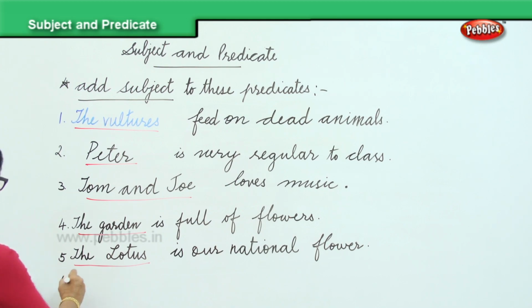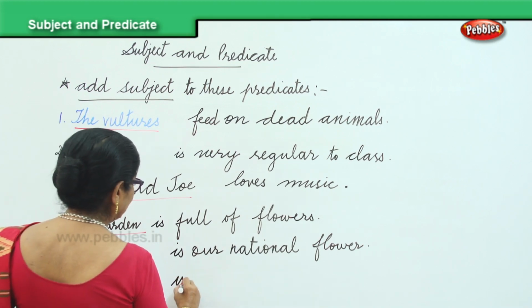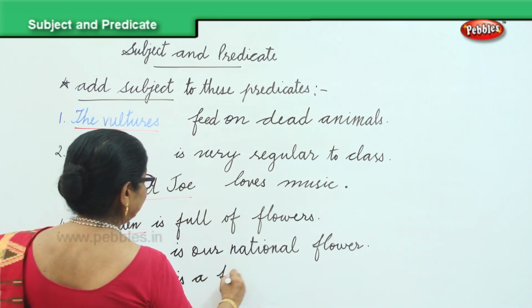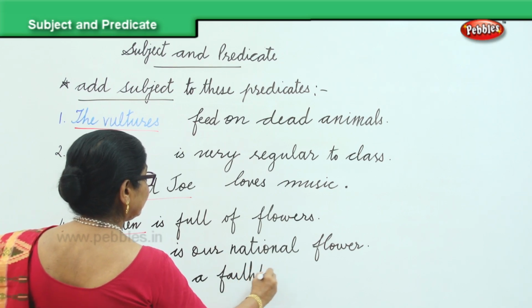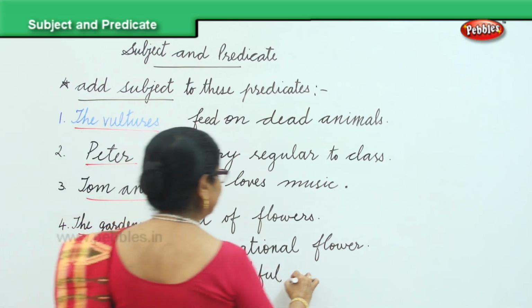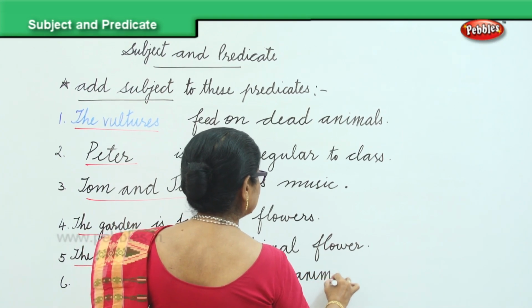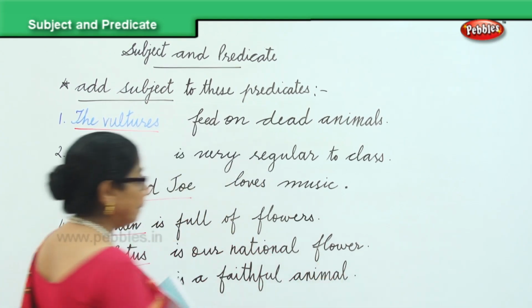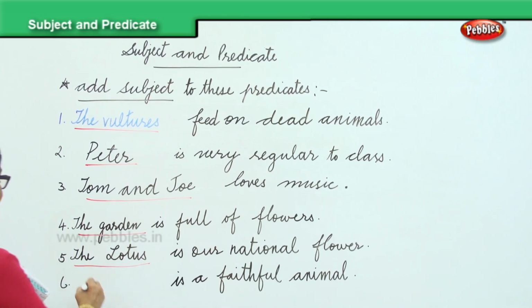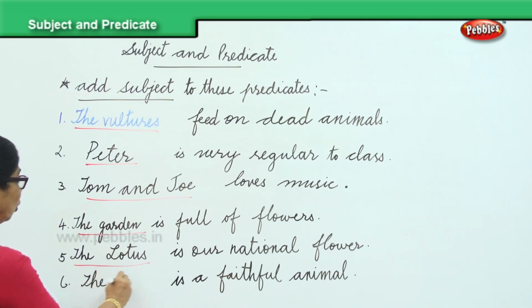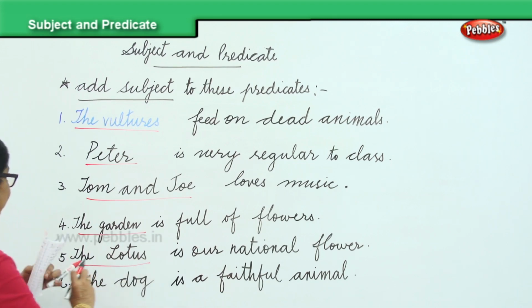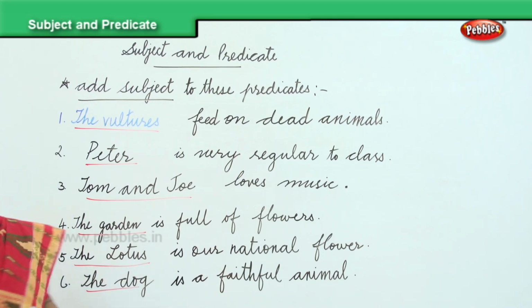And finally, I'll put one more sentence for you. Is a faithful animal. Which is the faithful animal you know? So, faithful animal. You supply the subject. The dog. Very good. The dog is a faithful animal. That is the subject. See now how well you have supplied the subject for all the predicates. Now, add subject to these predicates.